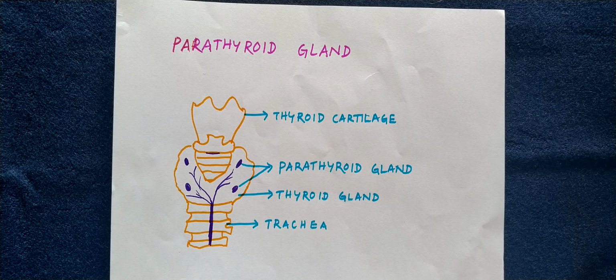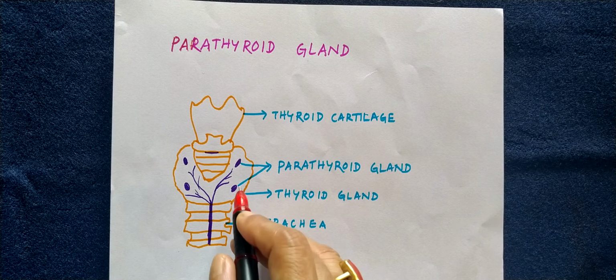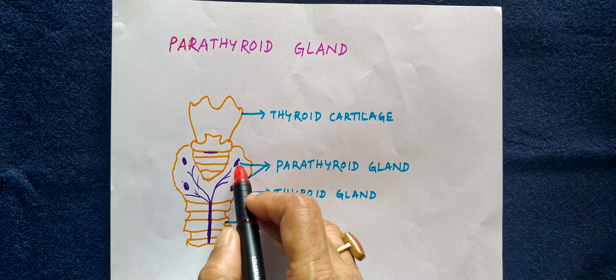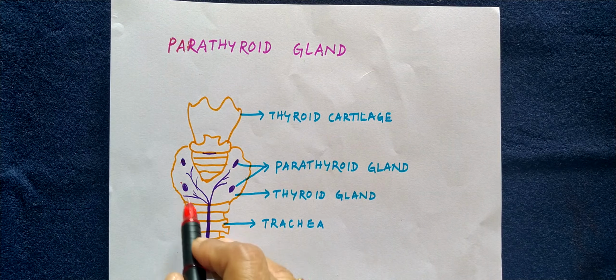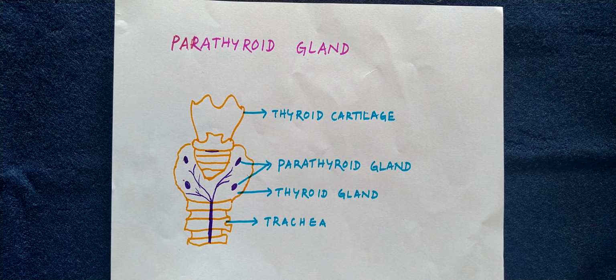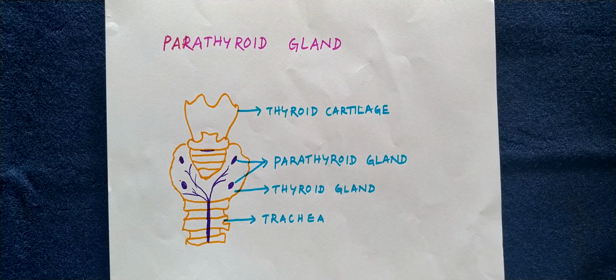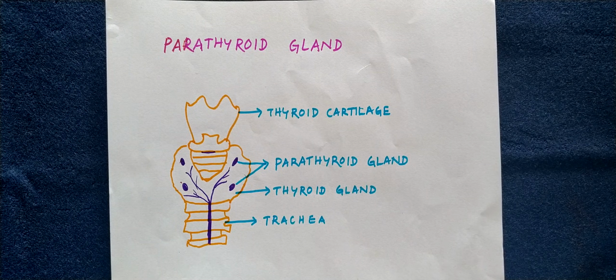These are situated on the posterior surface of the thyroid lobes. This is the thyroid gland, and on the posterior surface we will find the 4 parathyroid glands. The parathyroids are 4 small flat oval glands, 2 on each side.